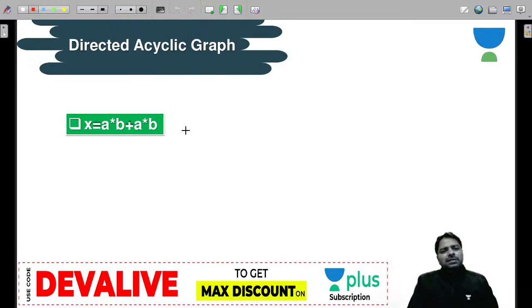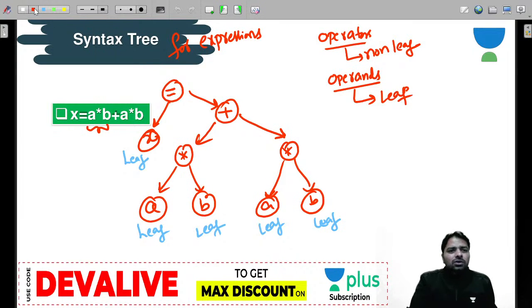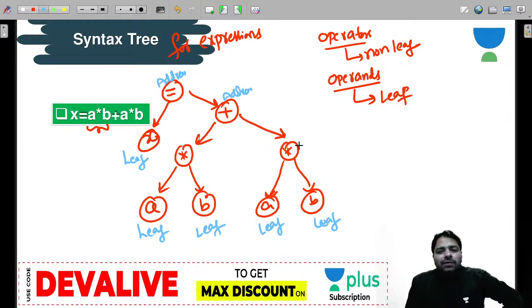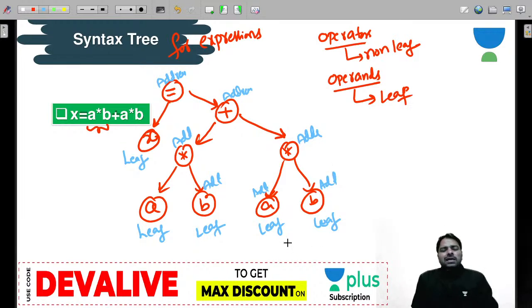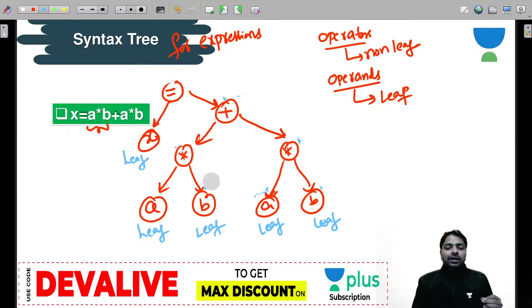And what is the difference between syntax tree and directed acyclic graph? In the syntax tree, you are wasting your space basically. You are actually calculating A star B again and again. Most of the people don't know, actually here everything is address, guys. In future this all is going to be addresses. Whatever calculations you do, we are going to define with addresses only, including leaves. Non-leaves and leaves, everybody is going to be address. Because when you calculate A star B, you must store it at some address, right? So at runtime they are going to be dealt with as addresses. Remember that. Because you are writing a program, you may not be aware of the runtime behavior.